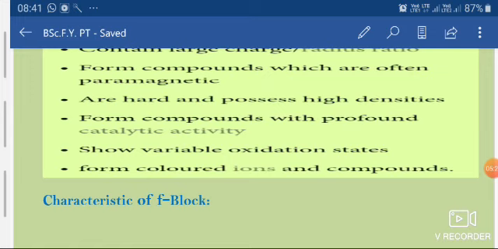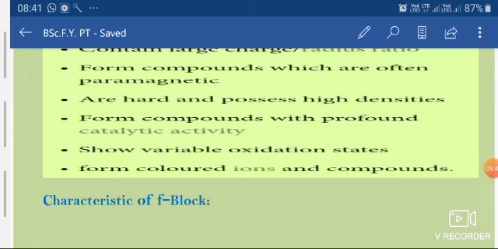The next is they show variable oxidation states. As you know, the D orbital can accommodate a maximum of 10 electrons in its valence shell.